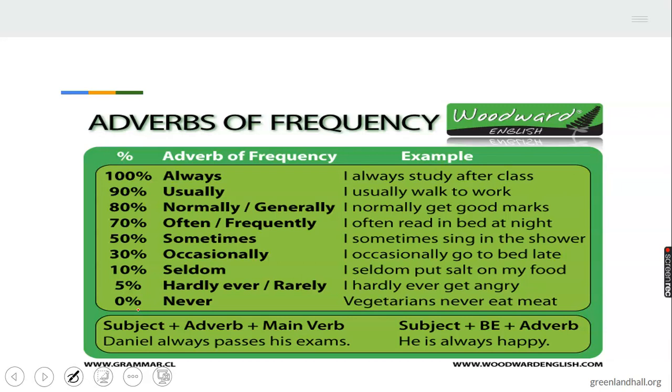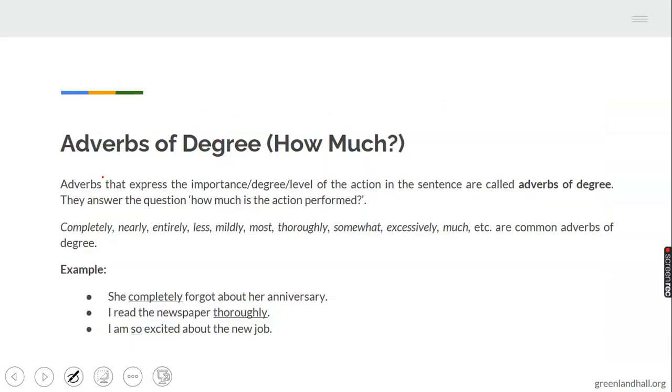Then never is 0%. You can see the examples simplified here for your understanding. Then we have that of degree. It expresses the importance or level of the action. And all you have to do is just come down to my examples and ask how much.